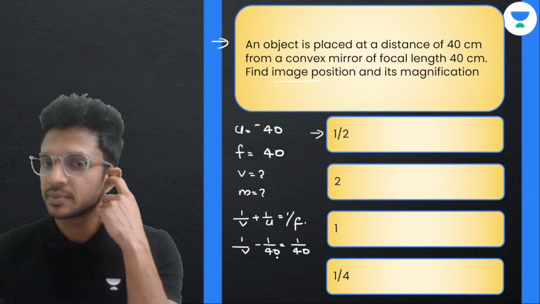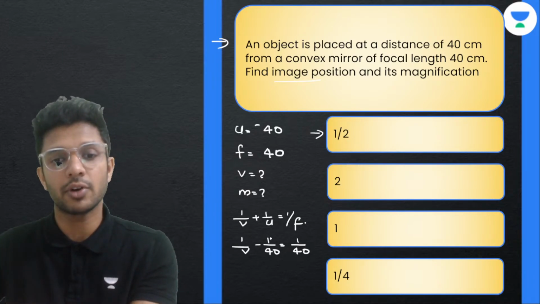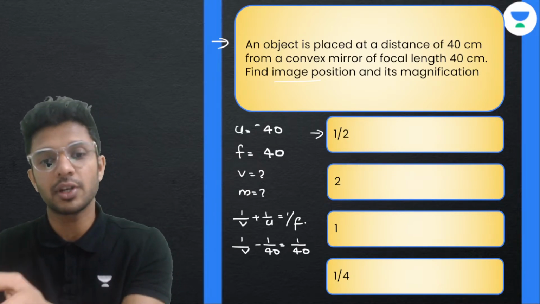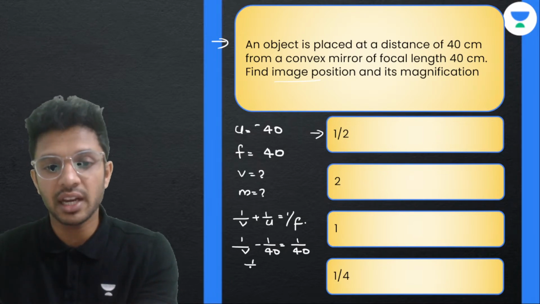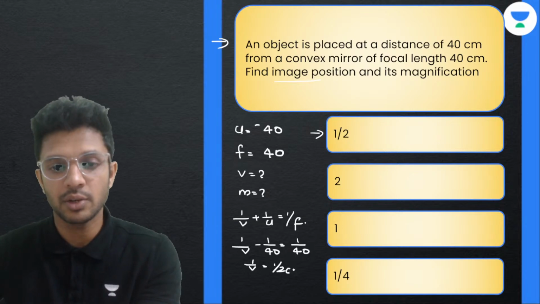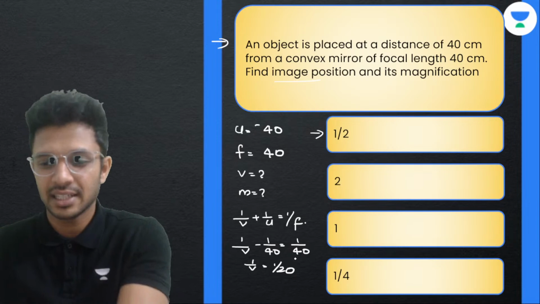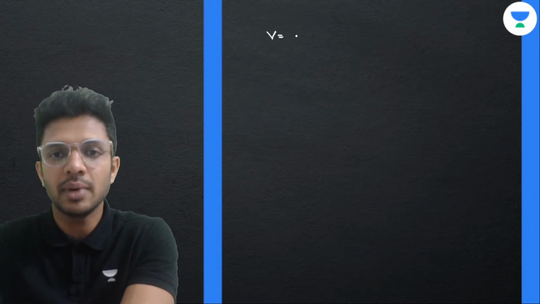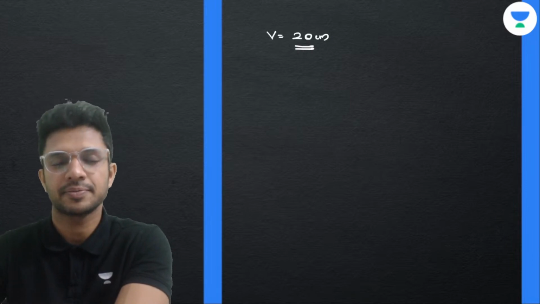Minus 1 by 40, go to the right hand side, plus 1 by 40. 1 by 40 plus 1 by 40 is 2 by 40, that is 1 by 20. So 1 by v becomes 1 by 20. If you take the inverse, v will be 20. So we got the value of v: plus 20 centimeters, very important.